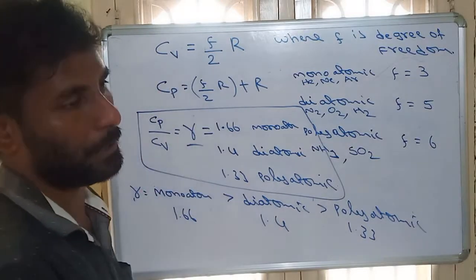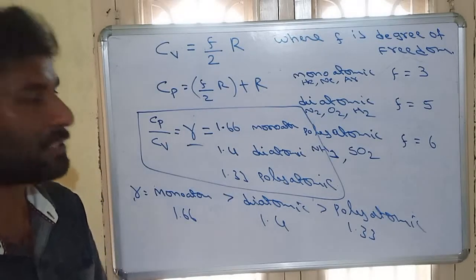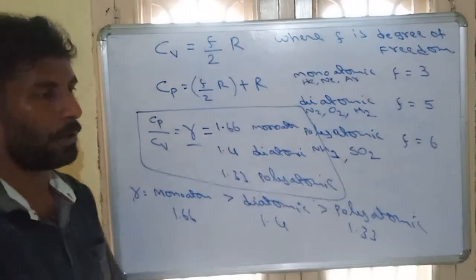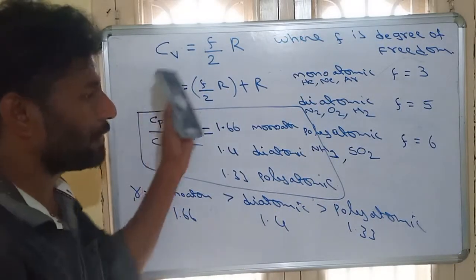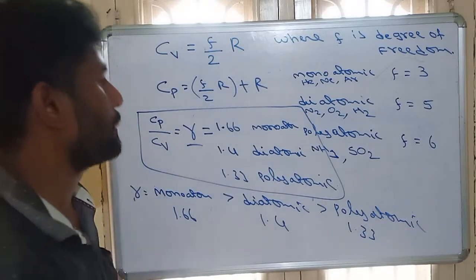So this is about heat. As I said, heat is a mode of transfer of energy when temperature differences are there. Always heat is transferred from hot body to cold body. Based on this heat, the zeroth law of thermodynamics is explained.